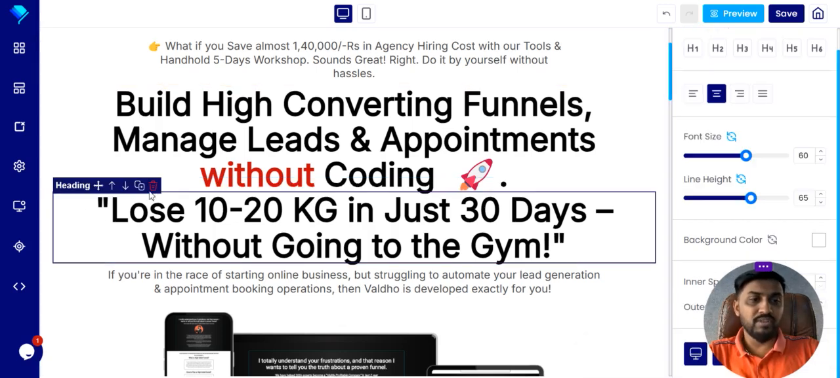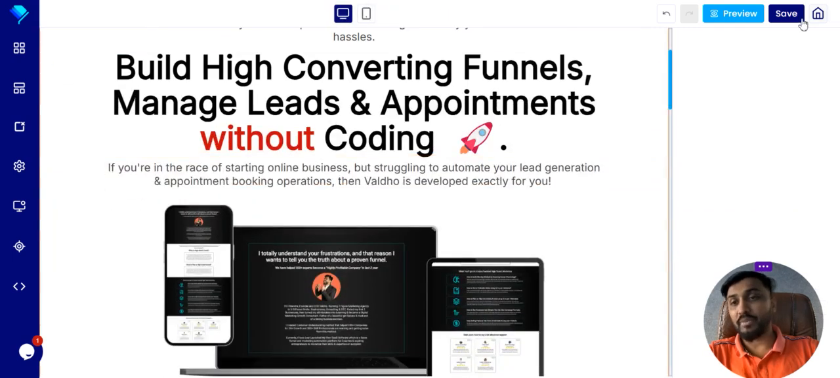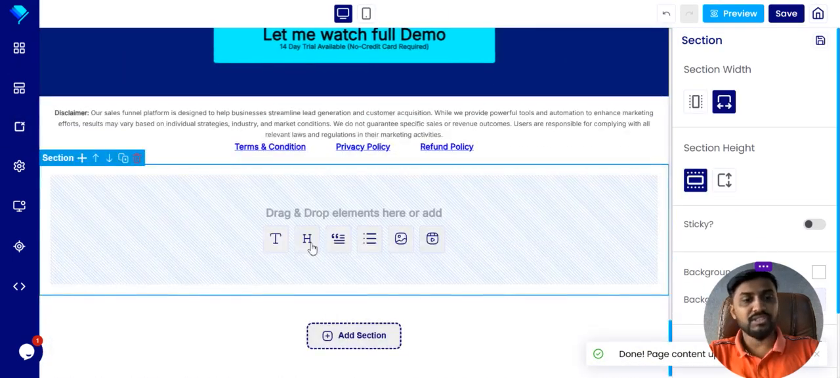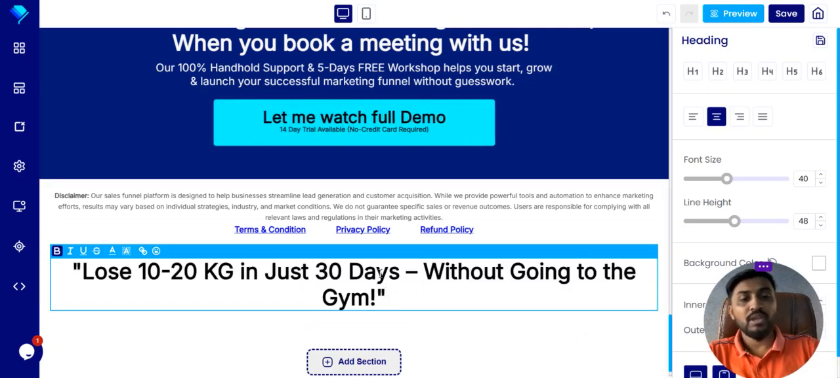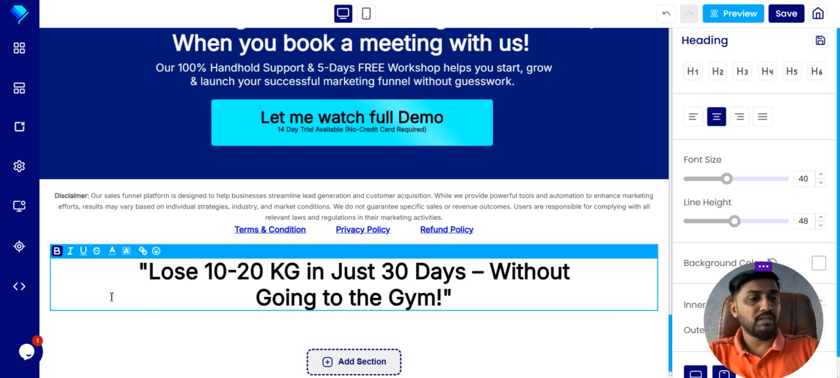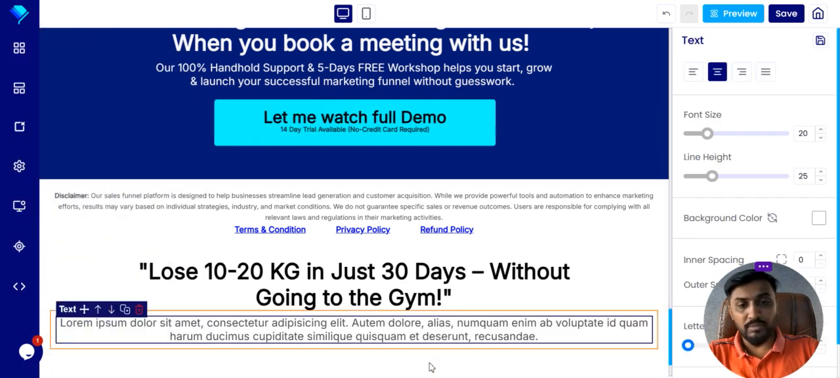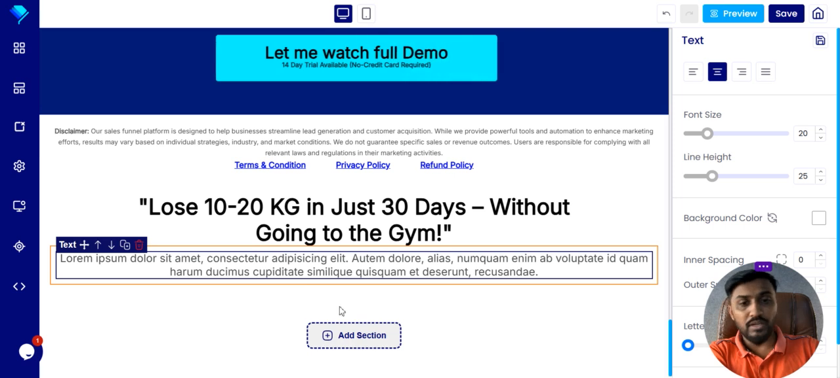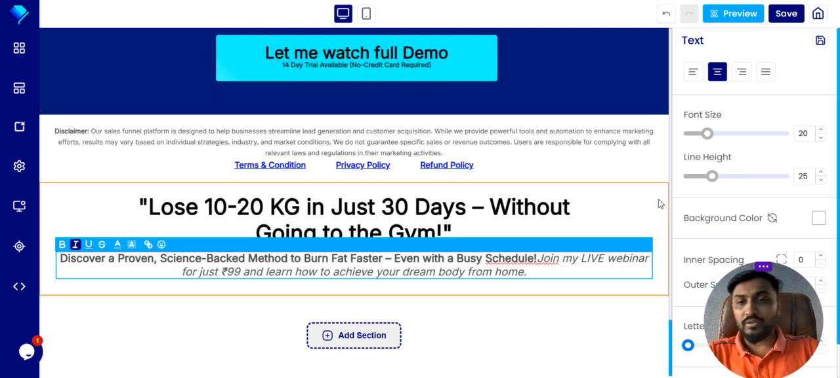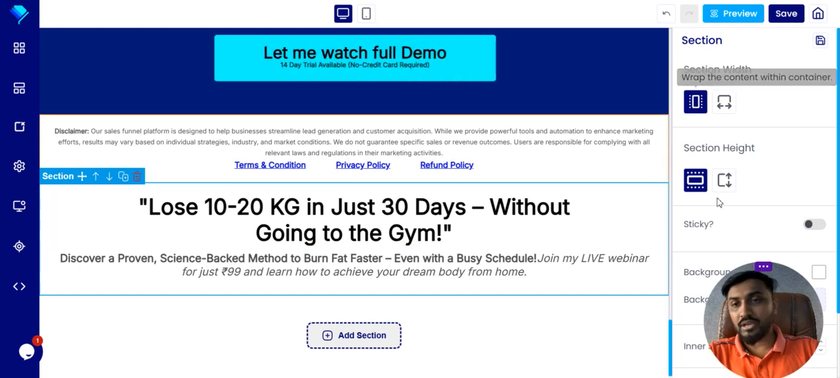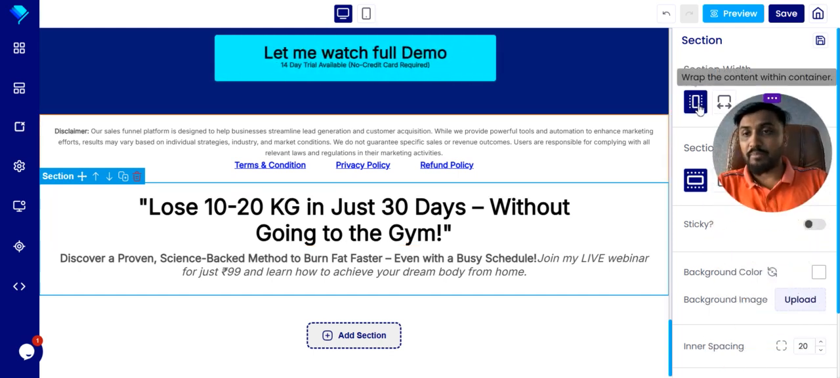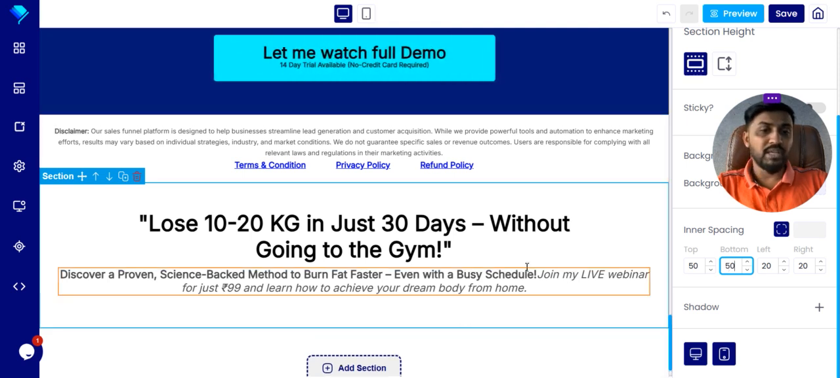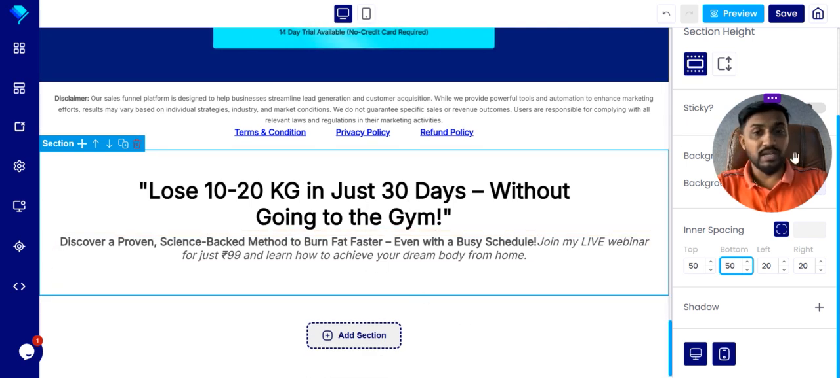So you have to copy paste everything over here and start building the landing page. Every feature you can drag and drop. For example, add sections and add your headline here. This is the first headline. Now for the sub headline, select it, click on this and put the sub headline here. Then for the section, I want to wrap it with a container, with top 50 and bottom 50, and the first headline is done.